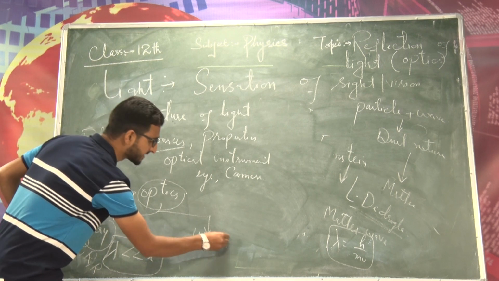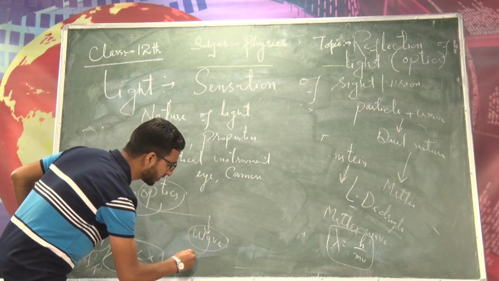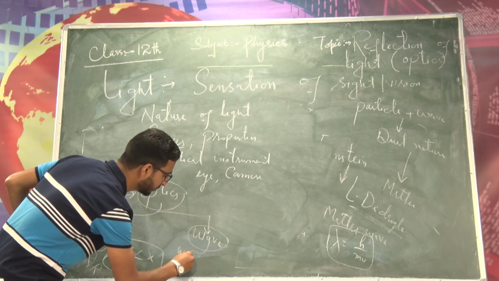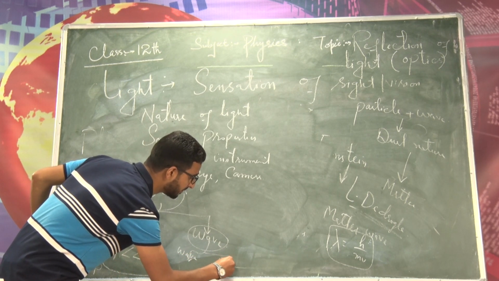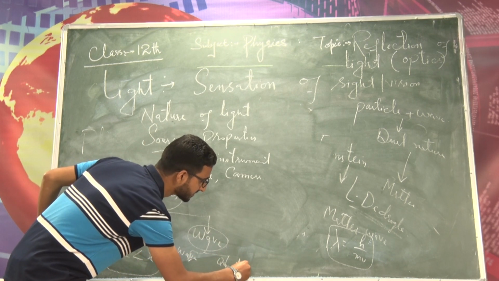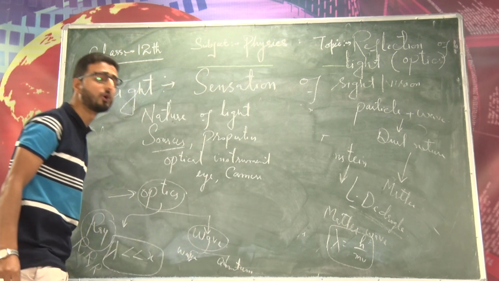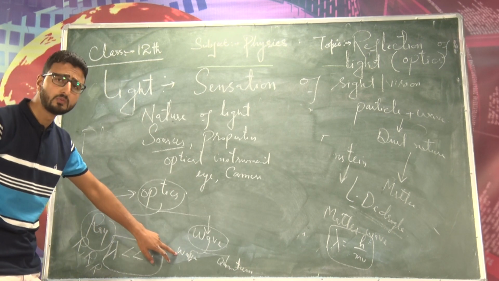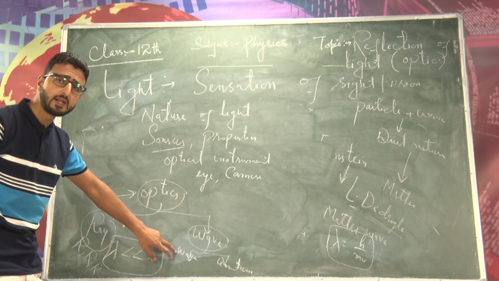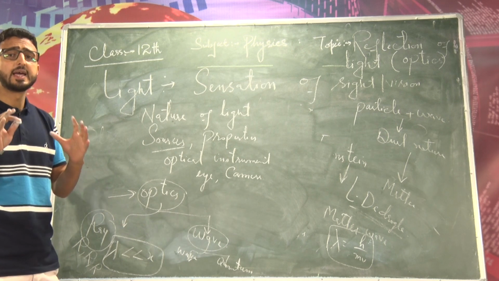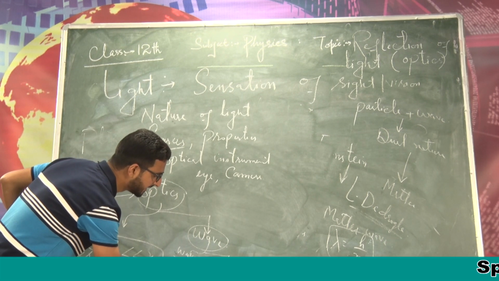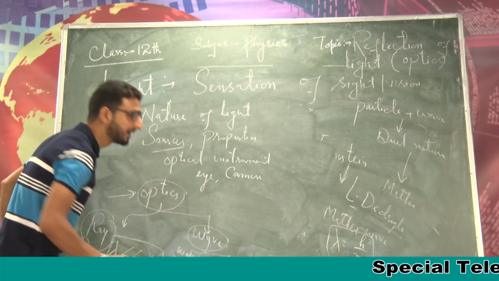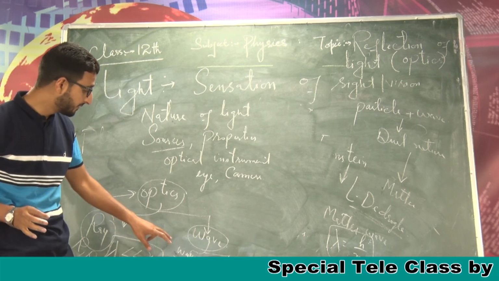And this physical optics we divide into two branches. One is wave optics and another is quantum optics, right? In wave optics what we explain are phenomena like interference of light, as I said earlier, wave properties, diffraction of light and polarization of light.